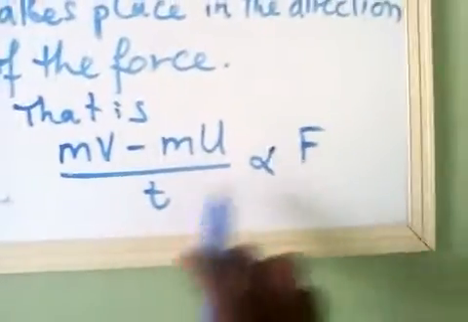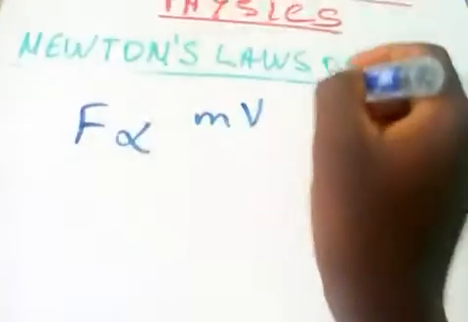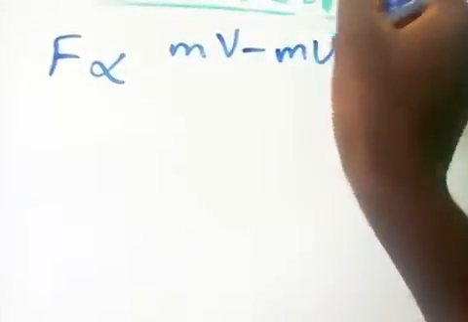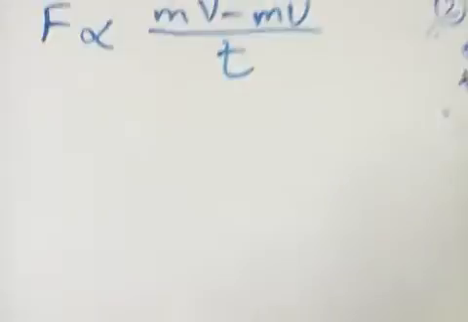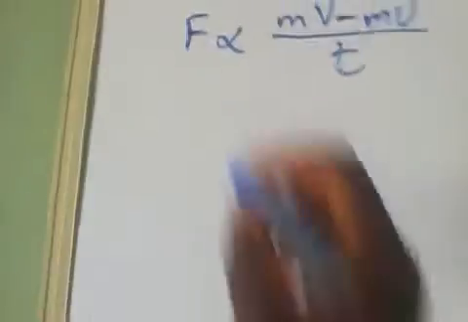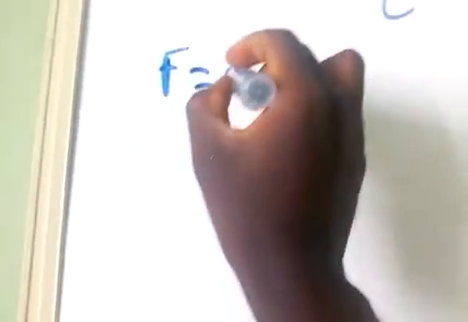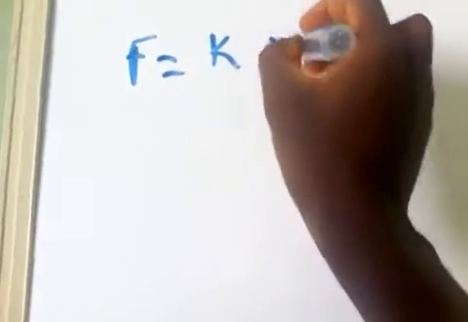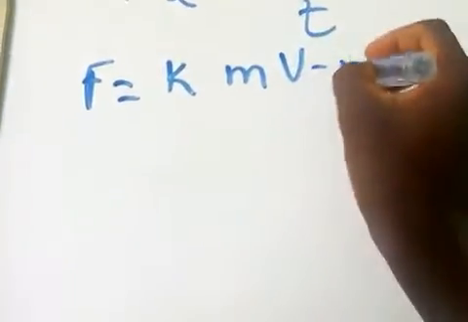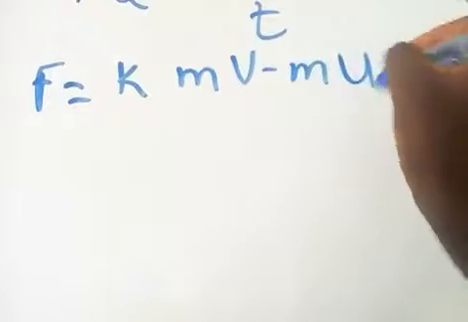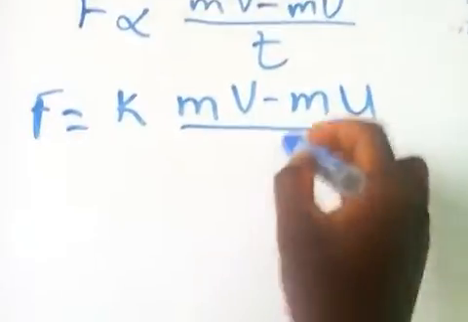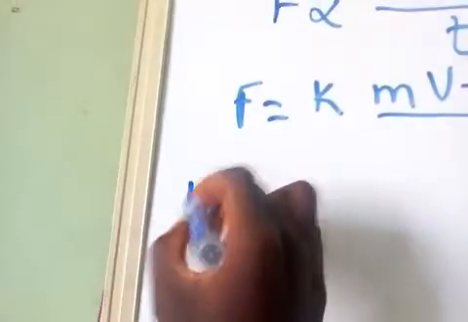Like we have said before, mv minus mu over t is proportional to F, so we can write F being proportional to mv minus mu over t. In this way, F is equal to k times mv minus mu over t, where k is the constant of proportionality.